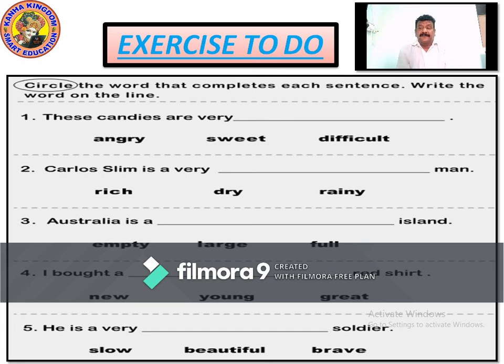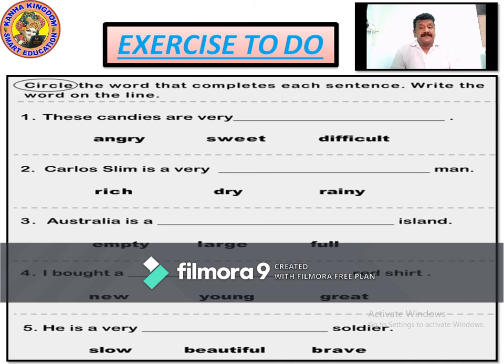Slow, beautiful, brave. He is a very brave soldier. Soldiers are always supposed to be brave, courageous, daredevil. Soldiers are the pride of the nation. So he is a very brave soldier. That's the description about the soldier.